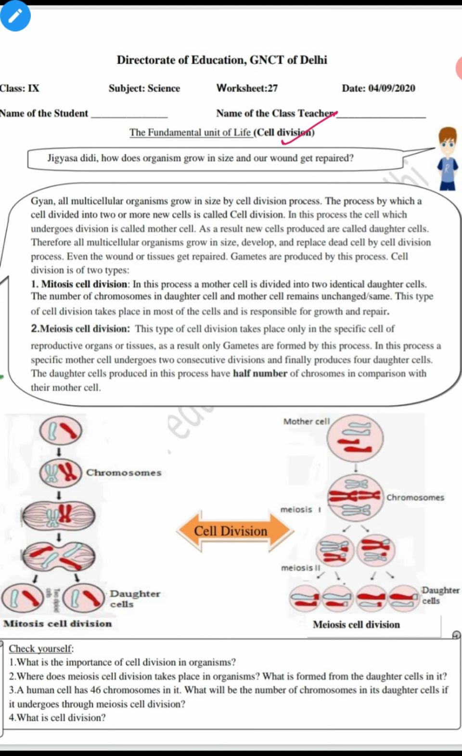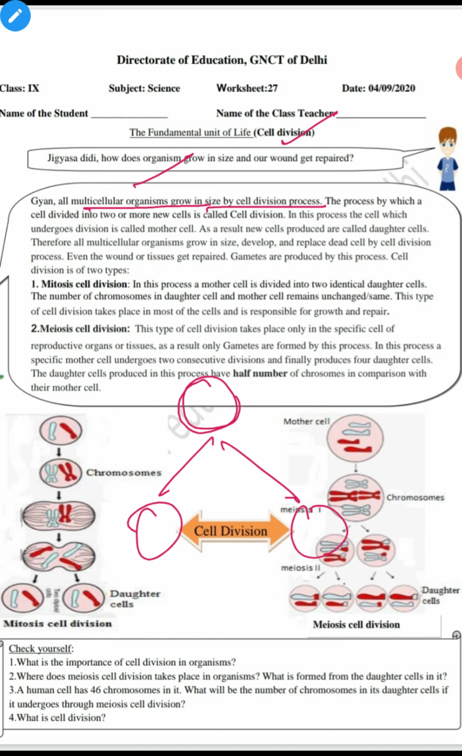Students, how does an organism grow in size and how do our wounds get repaired? Today we will discuss all these things. In multicellular organisms, they grow in size by the process of cell division. The process by which a cell divides into two or more new cells is called cell division.